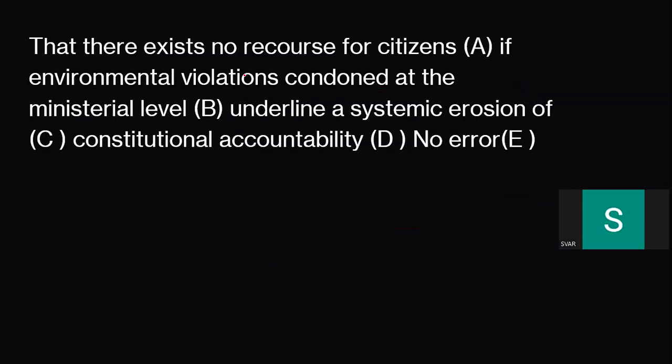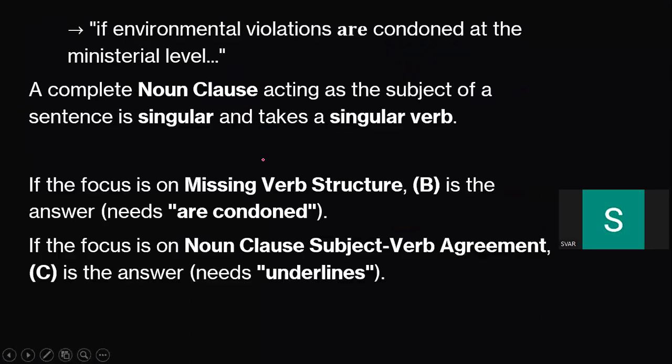Now, that there exists no recourse for citizens if environmental violations are condoned at the ministerial level. You might be worrying whether we need to read all this. No, you don't have to. You just need to remember this. A complete noun clause, you don't even have to remember. Simply, singular takes a singular verb. That's it.